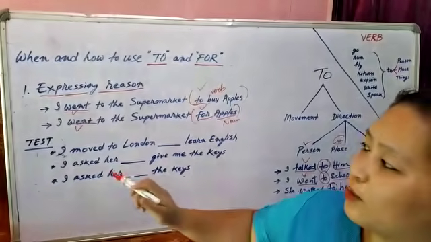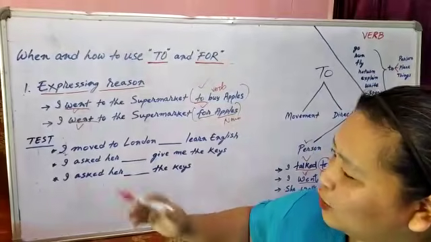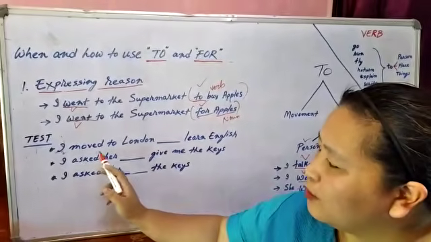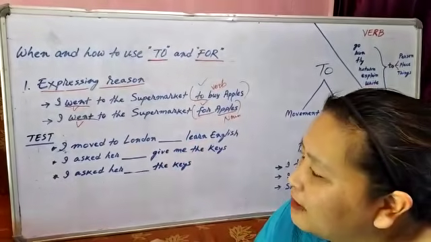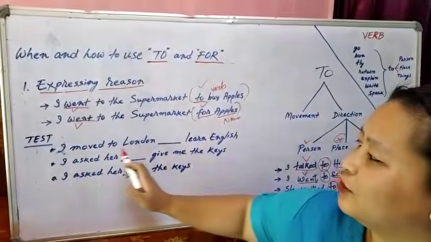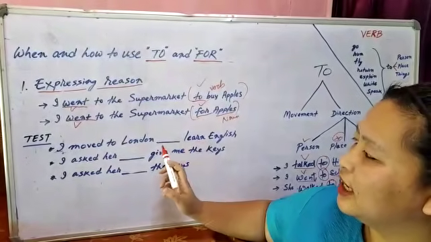Okay, now we'll test. Let's do a test. I moved to London, to learn English. I moved to London, for English, to learn English.